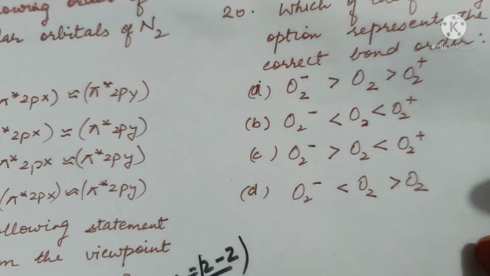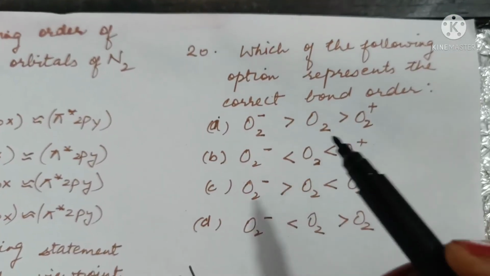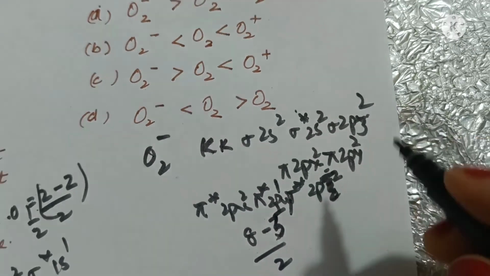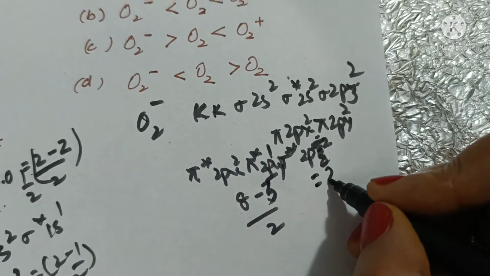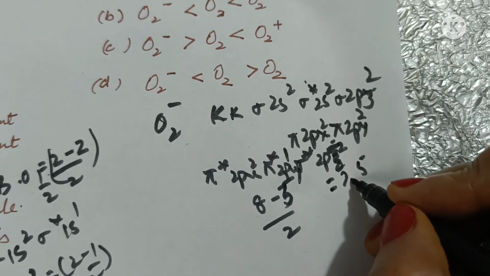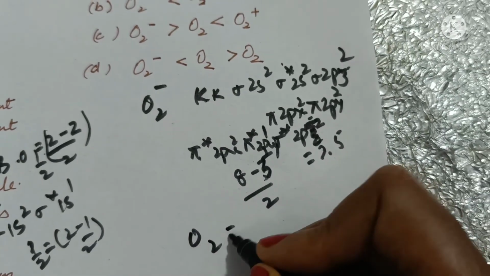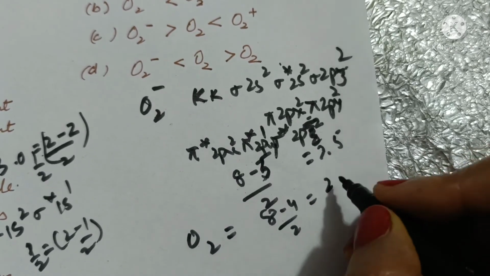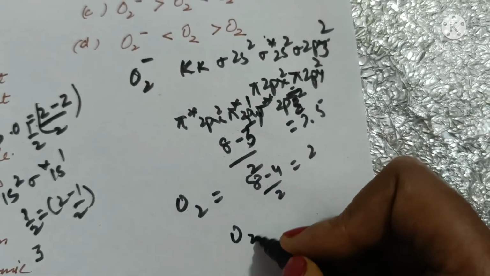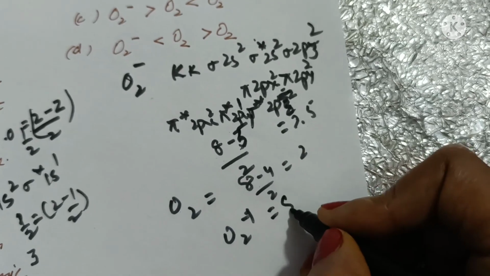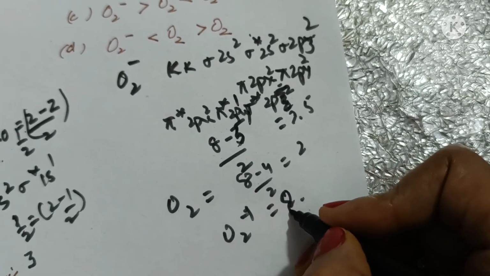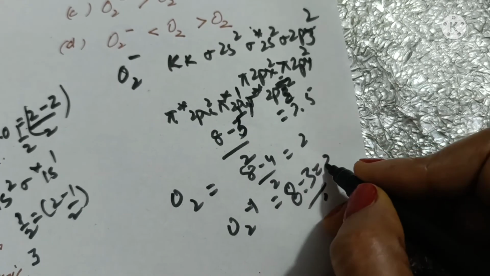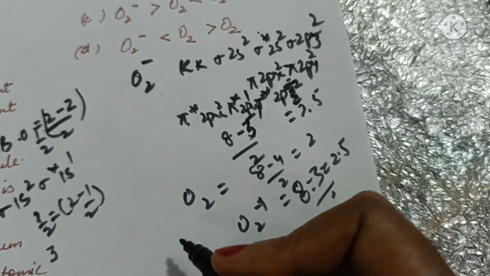Which of the following option represents the correct bond order? 2 electrons and 3 electrons. 8 minus 5 upon 2 is 2.5. For O2, it is 8 minus 4 upon 2 is 2. Bond order is 2. And for O2 positive, it is 8 minus 3 upon 2 is 5 upon 2 is 2.5.